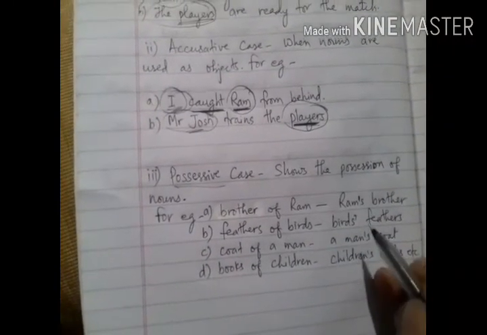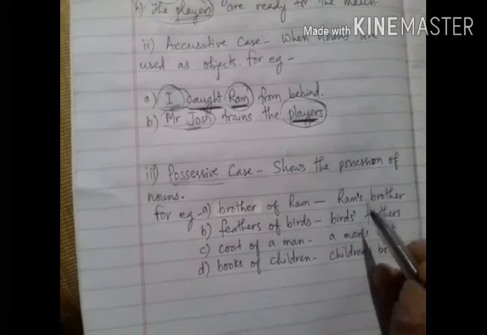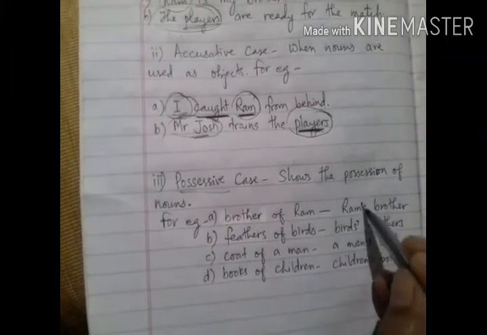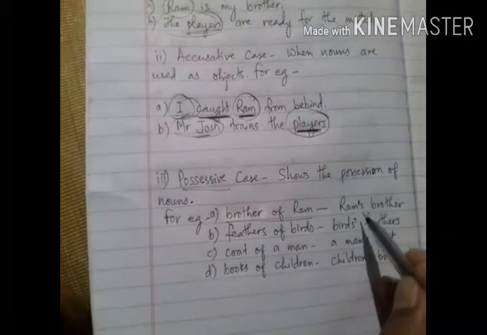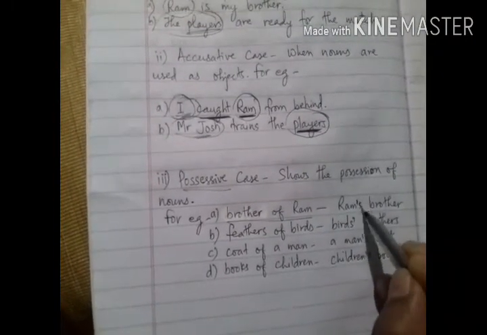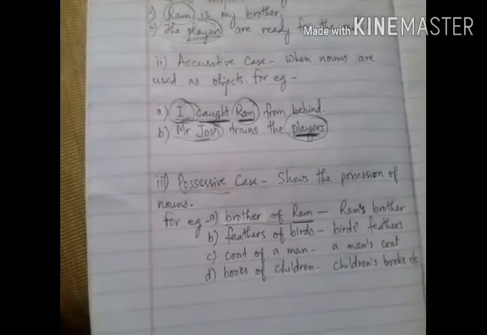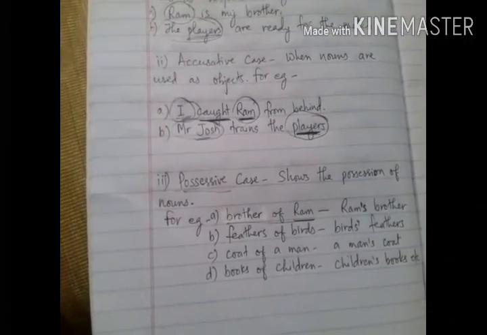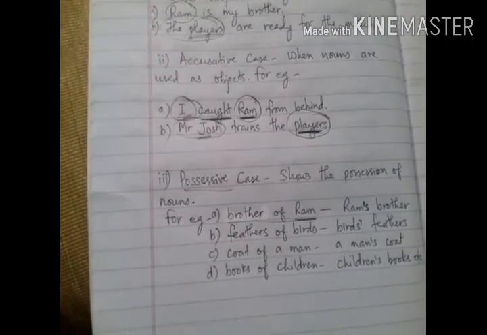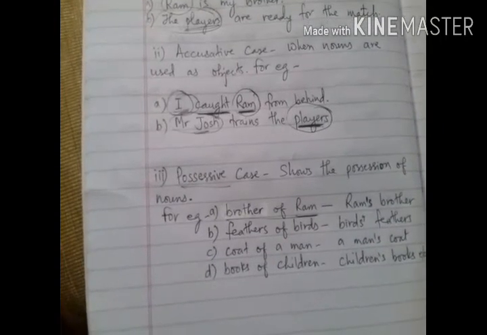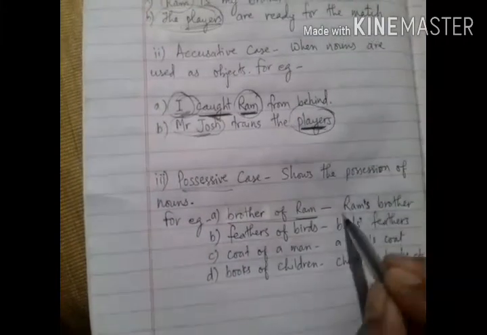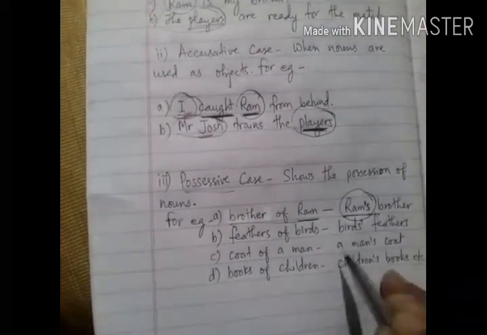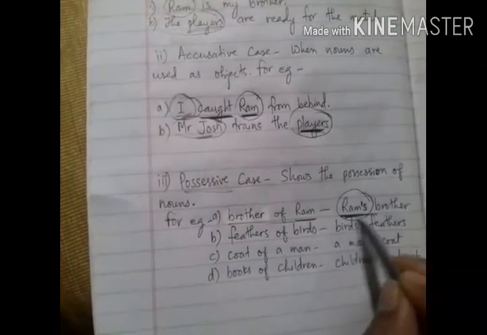When apostrophe is used with nouns, it is the possessive case of nouns. Like brother of Ram means Ram's brother. So I have put apostrophe s, as Ram is singular here, to show the possession of noun. If the nouns are singular, we have to put apostrophe and s to show the possession. That means Ram's is the possessive case of noun Ram.